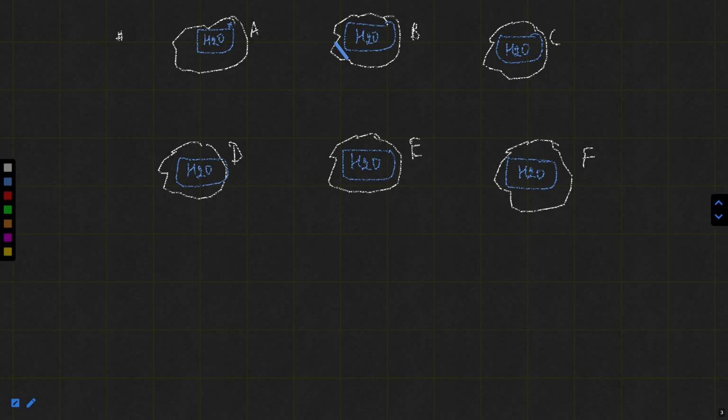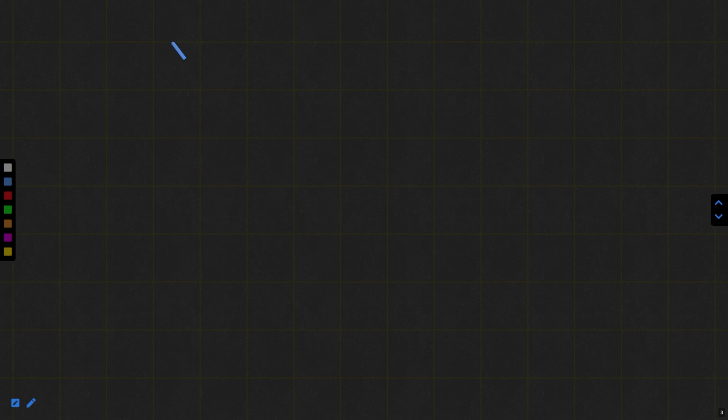Not only water, we have taken an example of water, you can take another example. Like the respiration process.